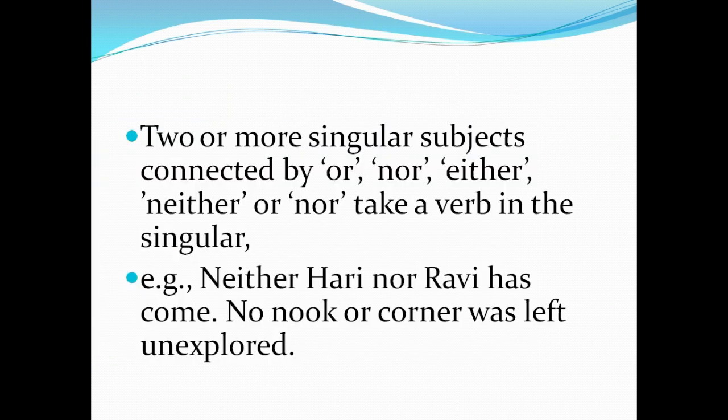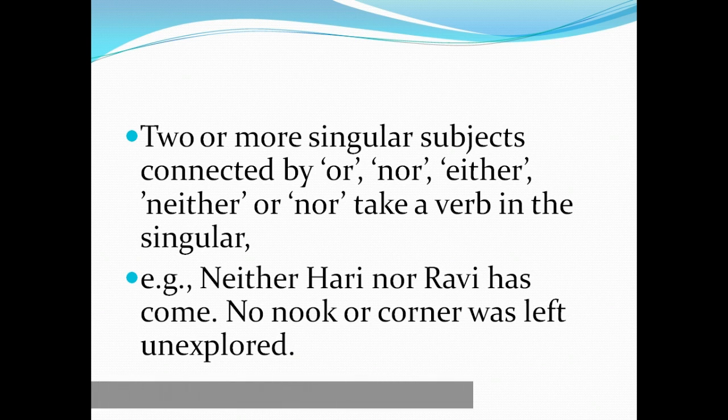See, if you have a doubt, I'm showing it again. Two or more singular subjects connected by either or, neither nor, you have to use a singular verb. See, neither Hari nor Ravi. Either or, neither nor are choices, so it is singular. Two or more subjects but they are in a choice, so the singular form is used.